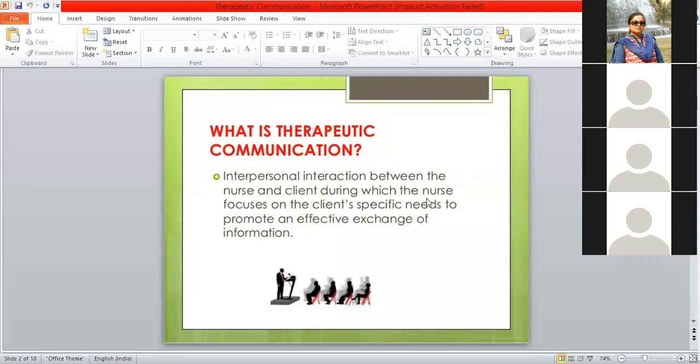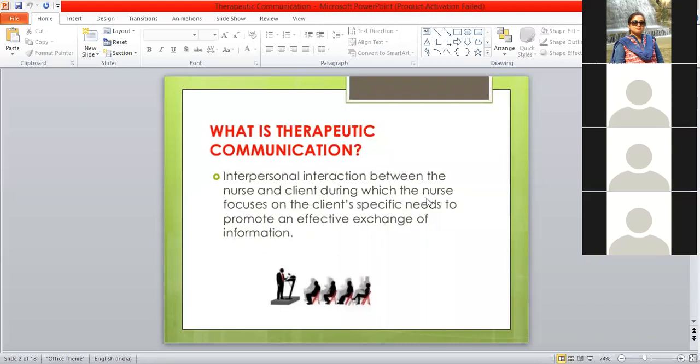Say you have already gone to the hospital, you know the scenario. Patients will tell you about their need, maybe difficulty in taking food, difficulty in elimination, or difficulty in sleeping. These are some of the basic needs the patient will tell us.